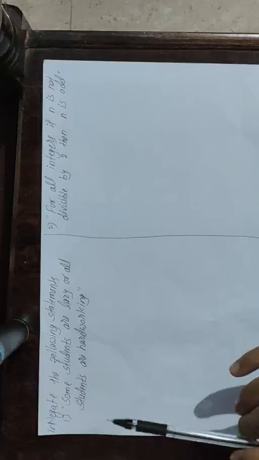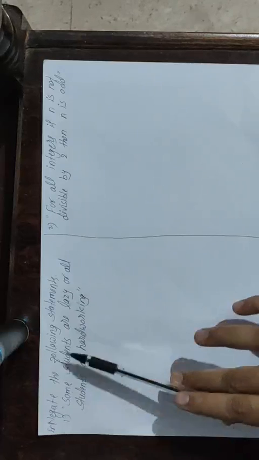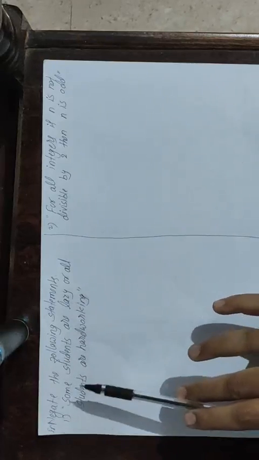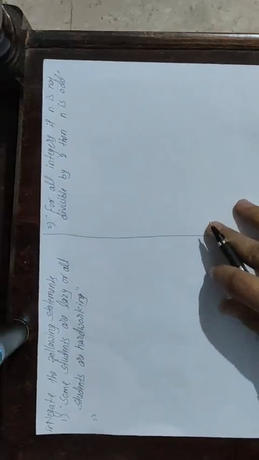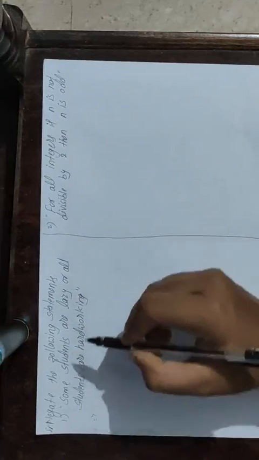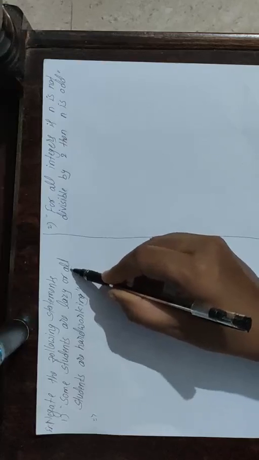Depending on that, they can ask an example like this. Negate the following statement: some students are lazy or all students are hardworking. Let us see how to write down the negation of this statement. Here we have the word some and the word all. These are the quantifiers, right?